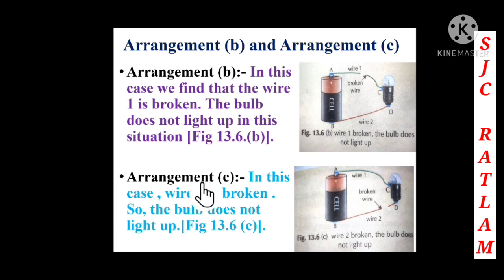Now in arrangement C, children, we can see that wire 2 is broken. So the bulb does not light up. Again, in case C, what we can see is that wire 2, this red color wire, is broken. Because of that the bulb is not glowing.